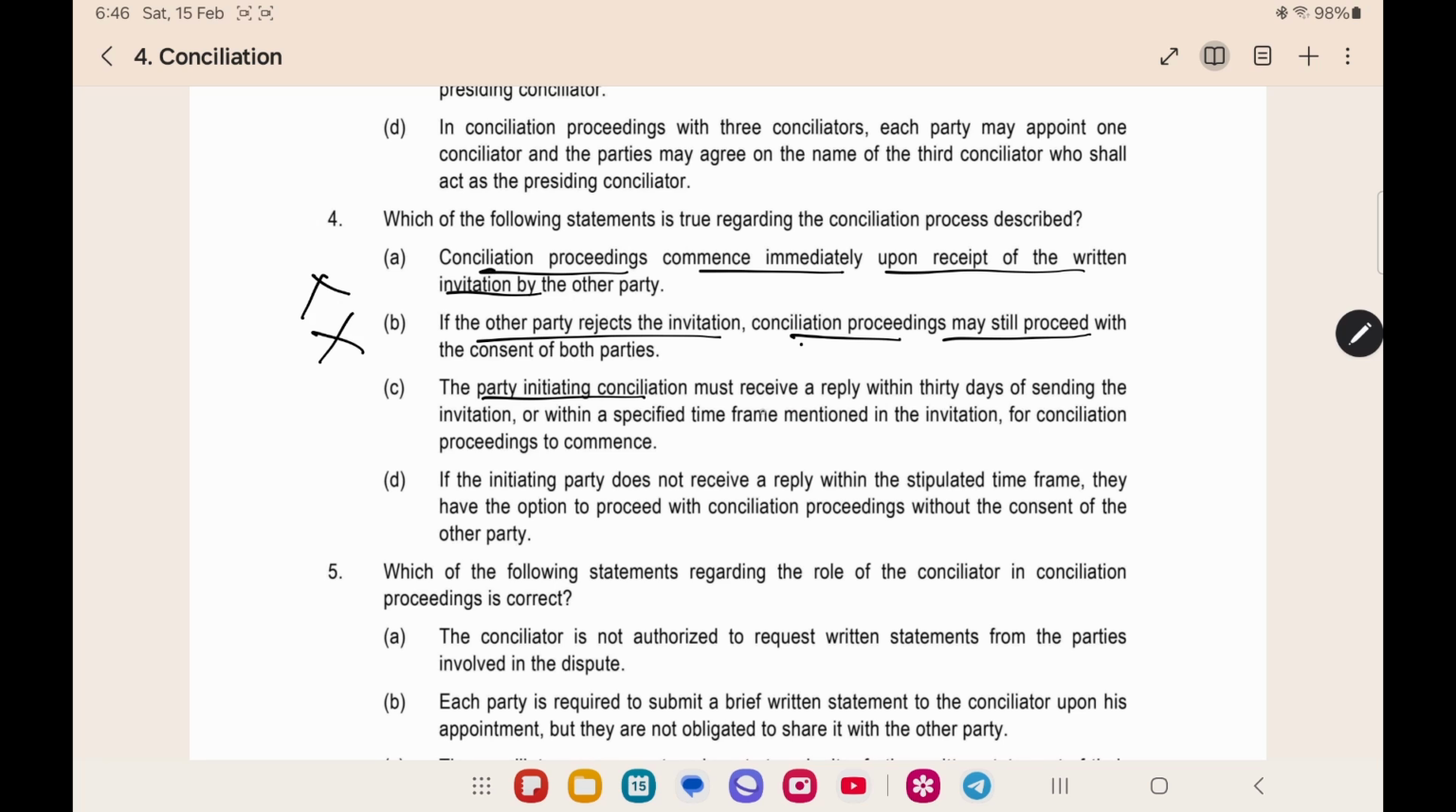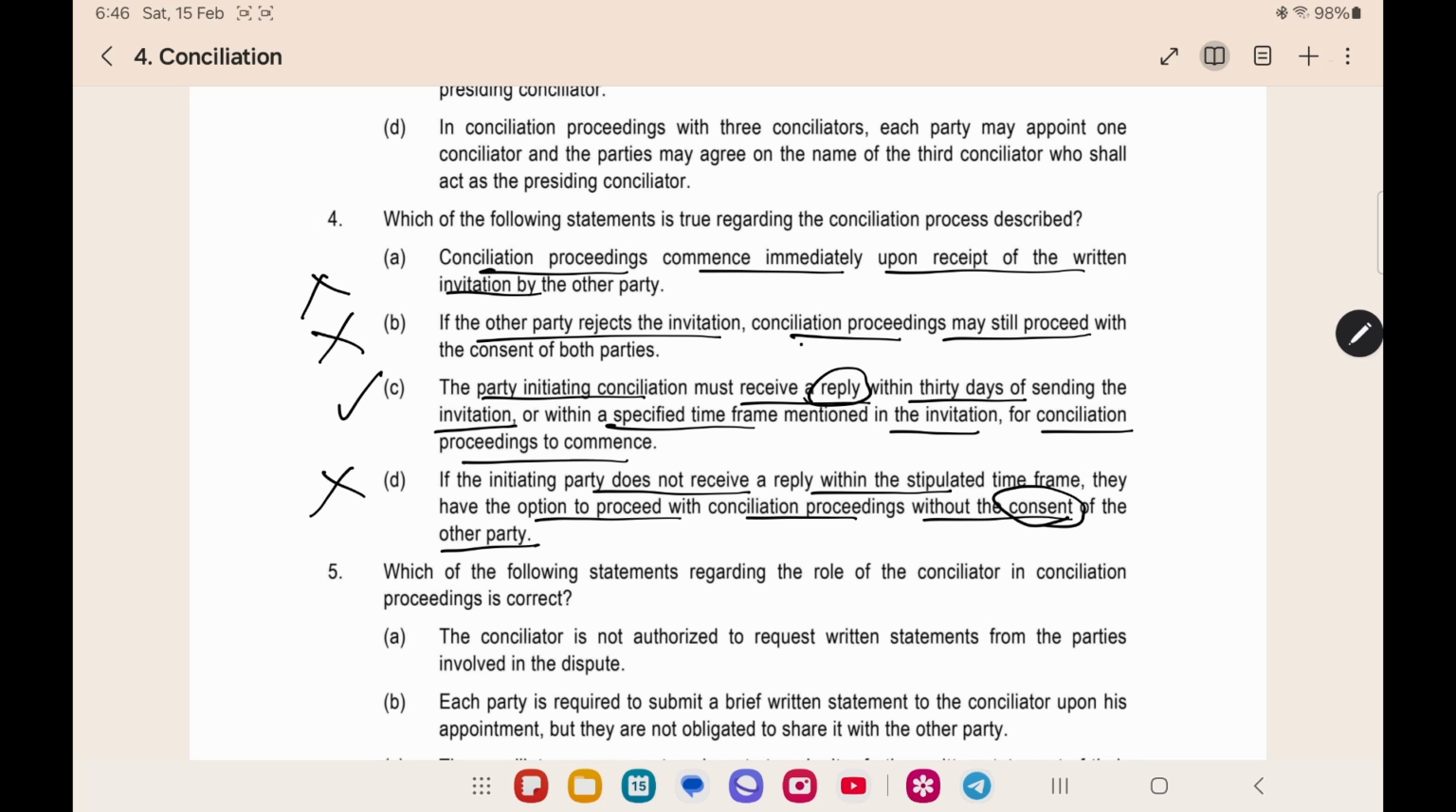Party initiating conciliation must receive a reply within 30 days of sending the invitation or within a specified time frame mentioned in the invitation for conciliation proceedings to commence. We should receive a reply accepting the conciliation. This is the correct answer. If the initiating party does not receive a reply within the stipulated time, they have the option to proceed with the conciliation proceedings without the consent of the other party. Here you cannot start the conciliation proceedings without the consent of the other party. So this is the wrong option.